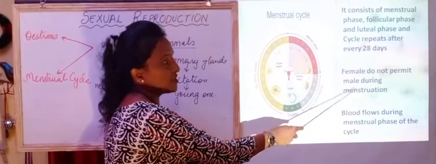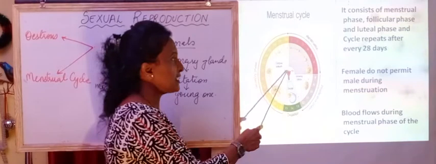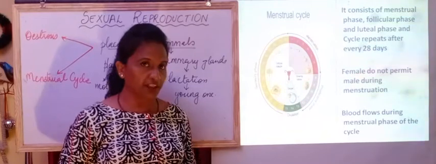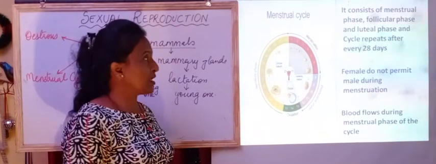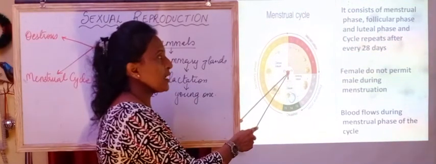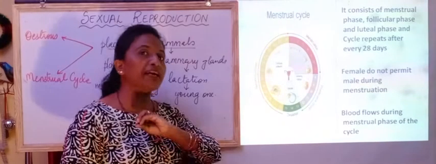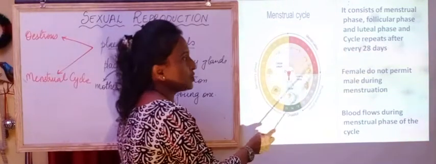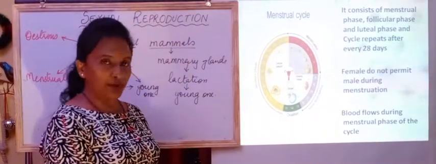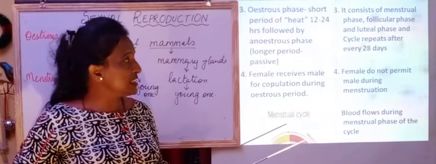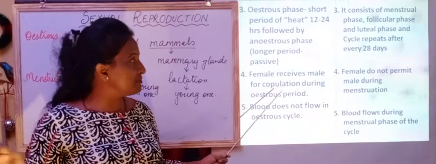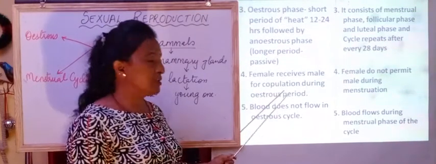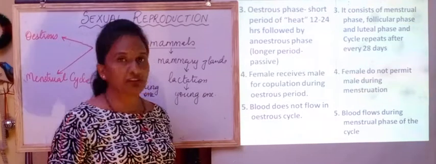So what happens during this period? We should remember that in the uterus of the female, the inner lining, the endometrium, gets shed off. There will be blood cells, cells which get ruptured, and blood will ooze out through the vagina. So during this phase, there won't be any copulation. Whereas in the estrus period, the female will receive the male for copulation.